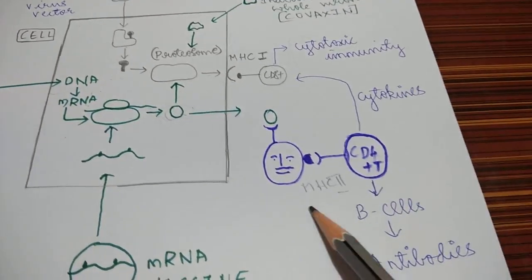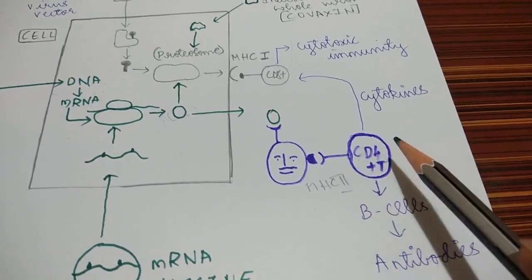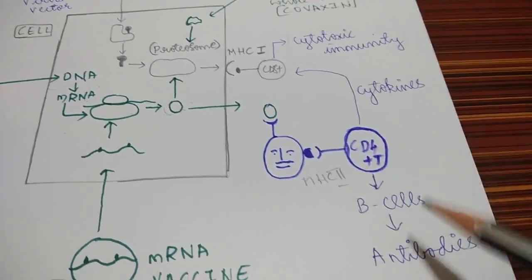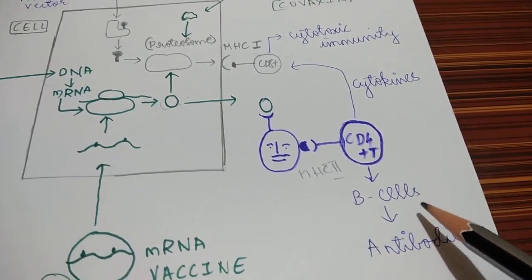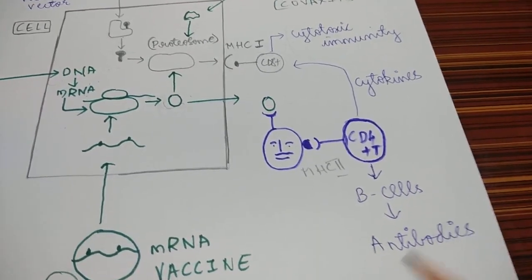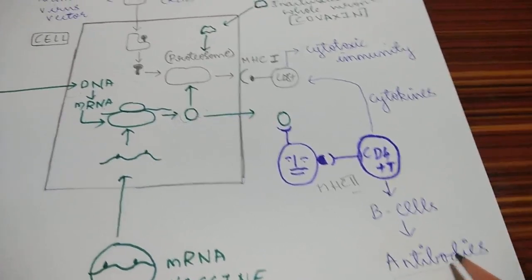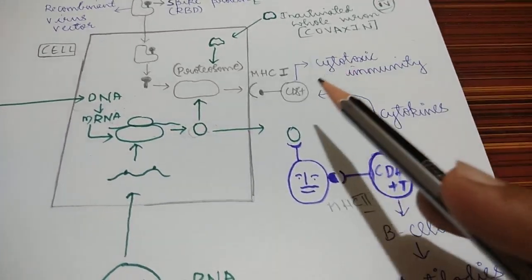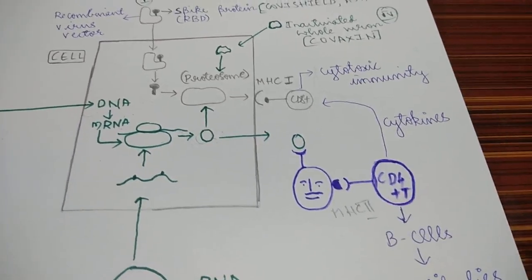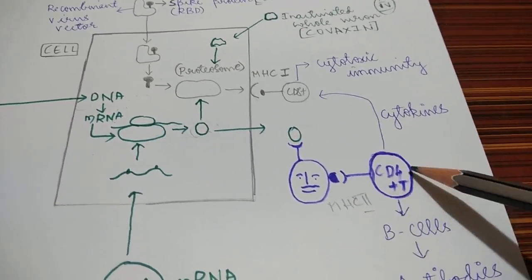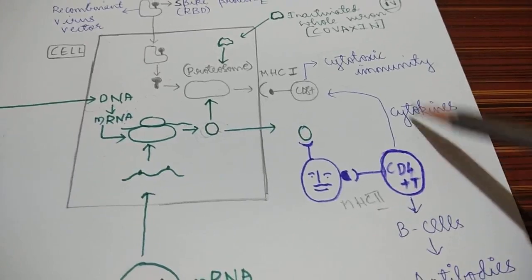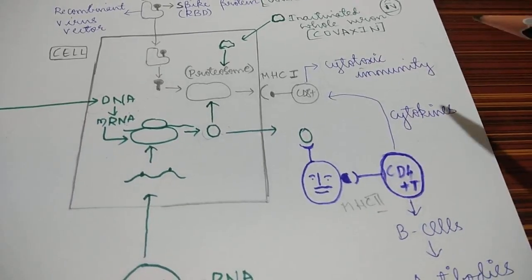As you all know, MHC type 2 stimulates CD4 lymphocytes. When CD4 lymphocytes are stimulated, they stimulate B cells. And when B cells are stimulated, they produce plasma cells, and plasma cells produce antibodies. These antibodies help fight against the COVID-19 infection. Okay, understood? And the CD4 lymphocyte, which is a helper cell, also produces cytokines which will boost the cytotoxic immunity.